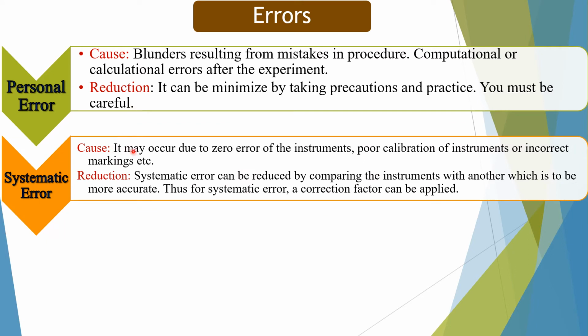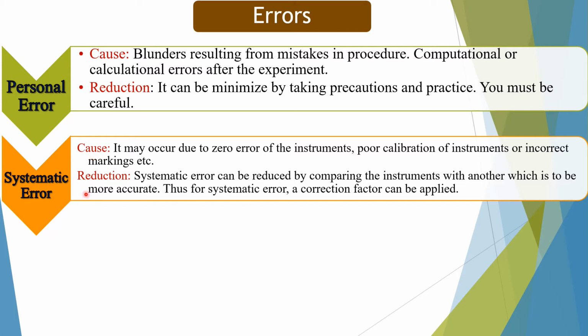It may occur due to zero error of the instrument, poor calibration of instruments, or incorrect marking, etc. Suppose that you are measuring the voltage and your measured value is 4 volt, but you know that actual value is 5 volt. So this error is due to the system, due to the instrument. Maybe the needle of voltmeter is not fixed properly.